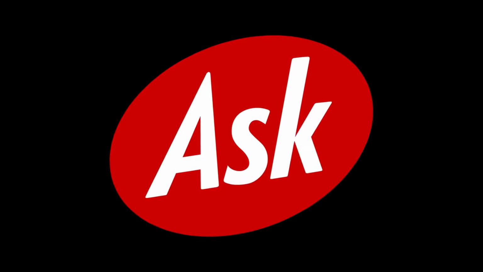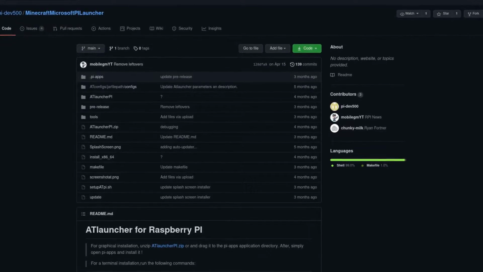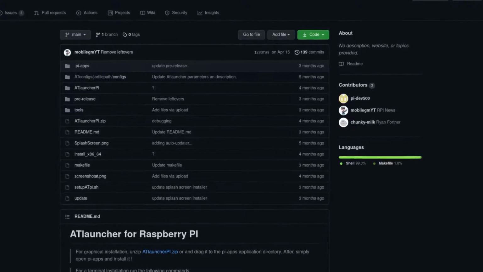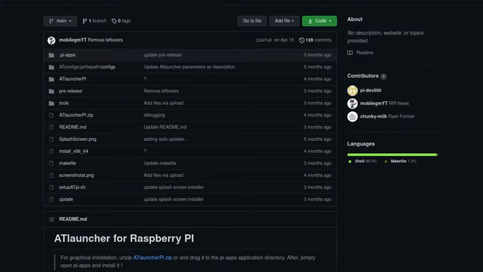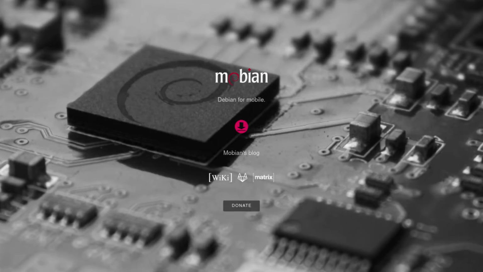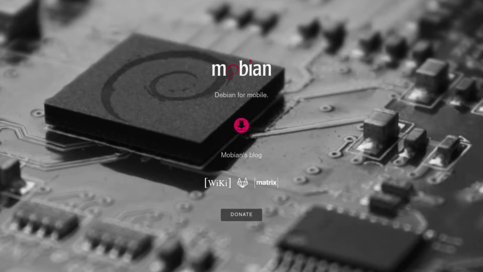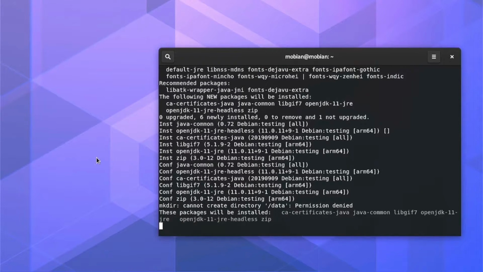Then I made a quick ask.com search and found a port of AT launcher to the Raspberry Pi. And given that the PinePhone and the Raspberry Pi have the same architecture, I assumed that it would work on the PinePhone. So I installed Mobian because this script only works on Debian-based distros because it uses apt and it's made for Raspberry Pi OS. And the script actually installed on Mobian.